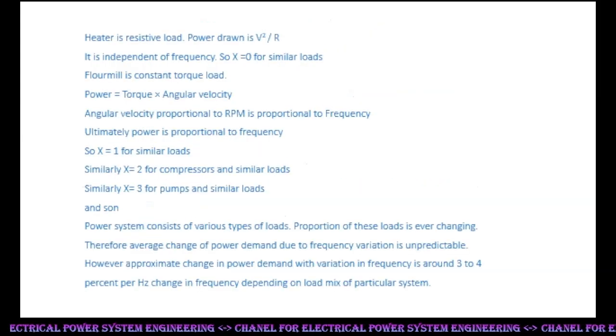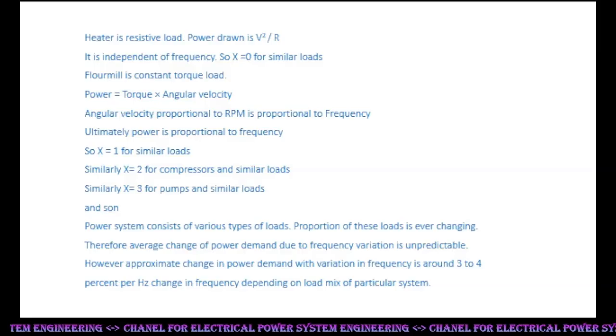A heater is a resistive load. Power drawn is V squared by R. It is independent of frequency. So x is equal to 0 for similar loads. A flour mill is a constant torque load. Power is equal to torque times angular velocity.